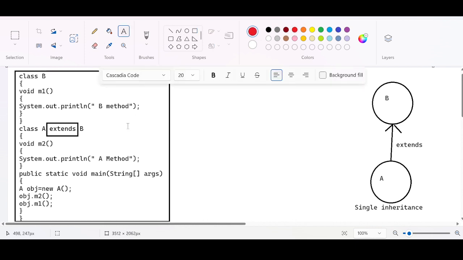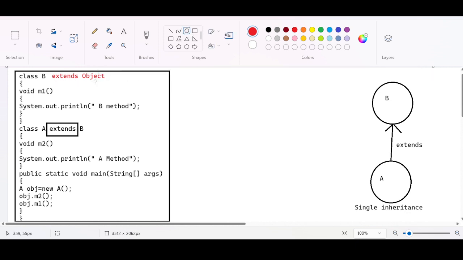It will check if all the classes are using any kind of extends keyword. Of course, class A has the extends keyword, but class B is not extending any class. What is it going to do? It is going to ensure that class B is getting extended to which class? The Object class. I hope you know this topic is recognizable. Class B is going to extend the Object class.